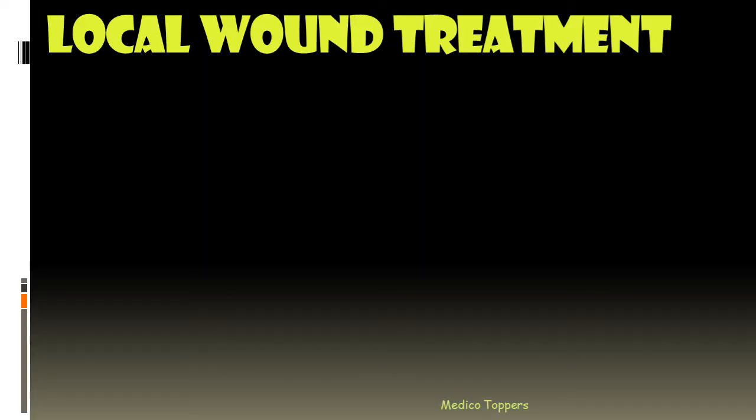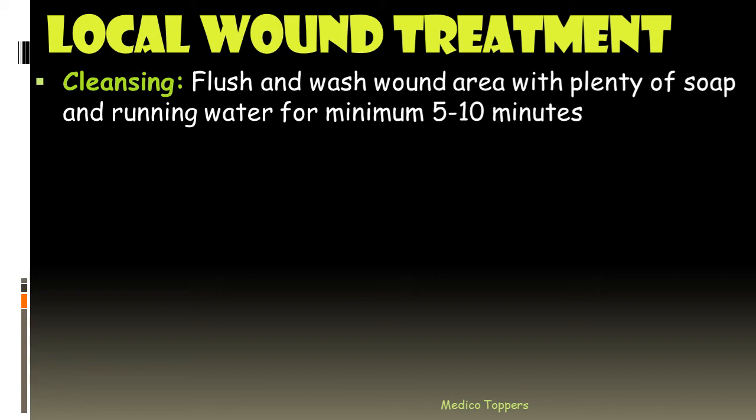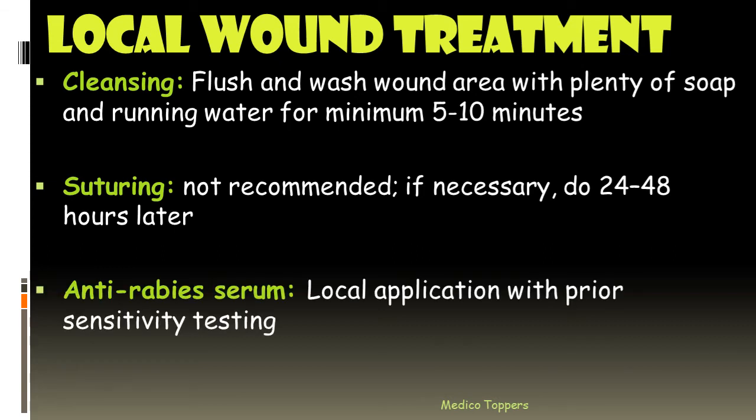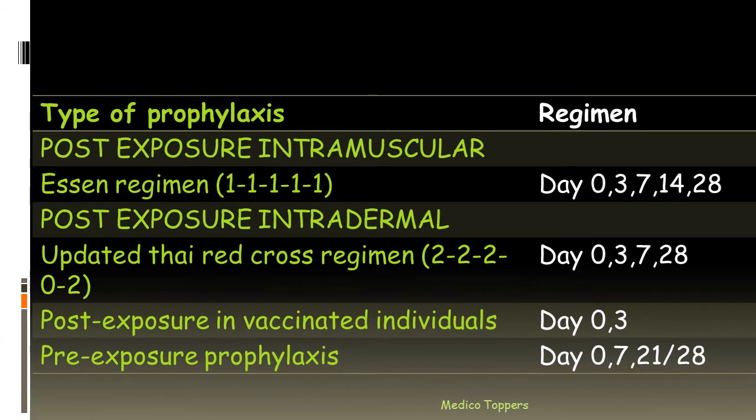So now dog bite or some animal bite has happened. So now we have to think about local wound treatment. What will we do? We have to cleanse it, flush and wash around the wound area with plenty of soap and running water for minimum 5 to 10 minutes. Then suturing is not recommended. If it is necessary, we can do it 24 to 48 hours later. Then anti-rabies serum local application with prior sensitivity testing. And then we can observe the animal for 10 days. So we have discussed regarding the local wound management.